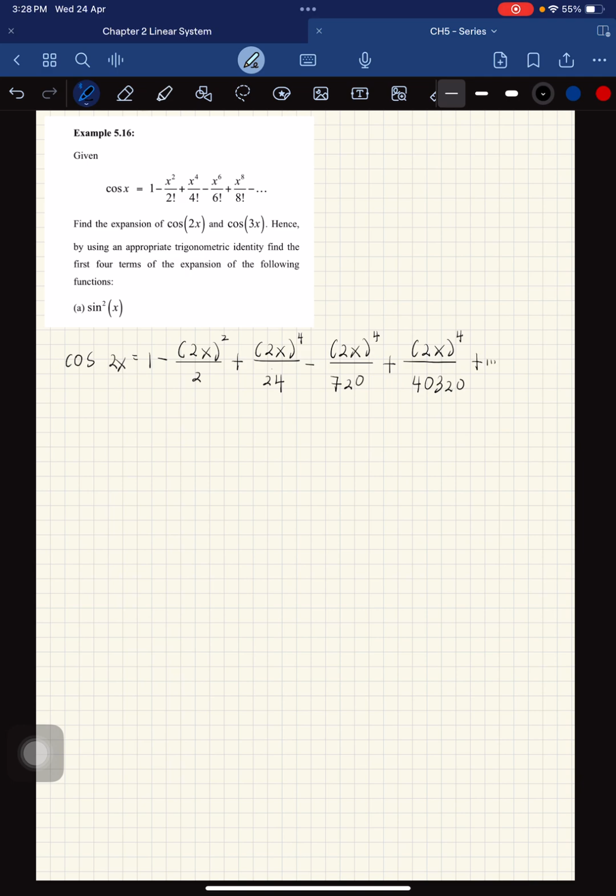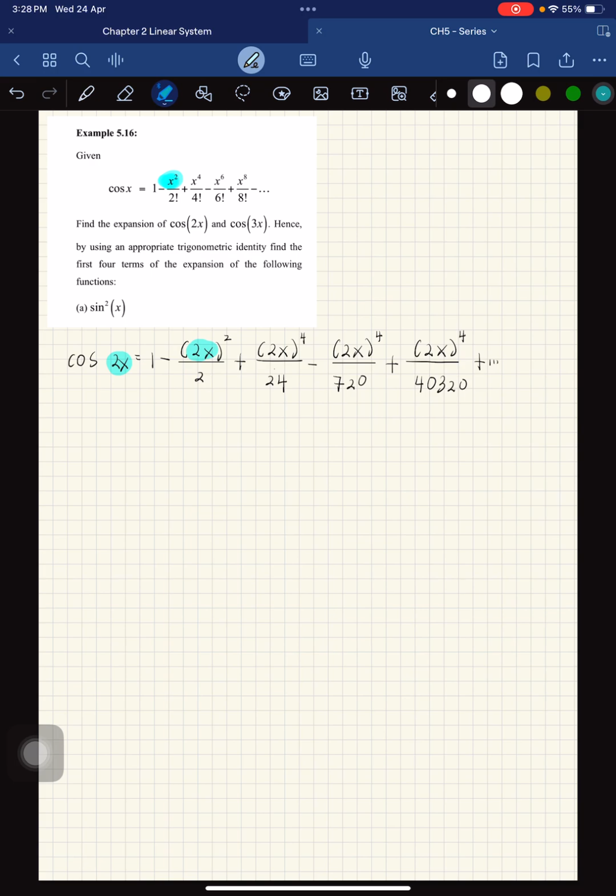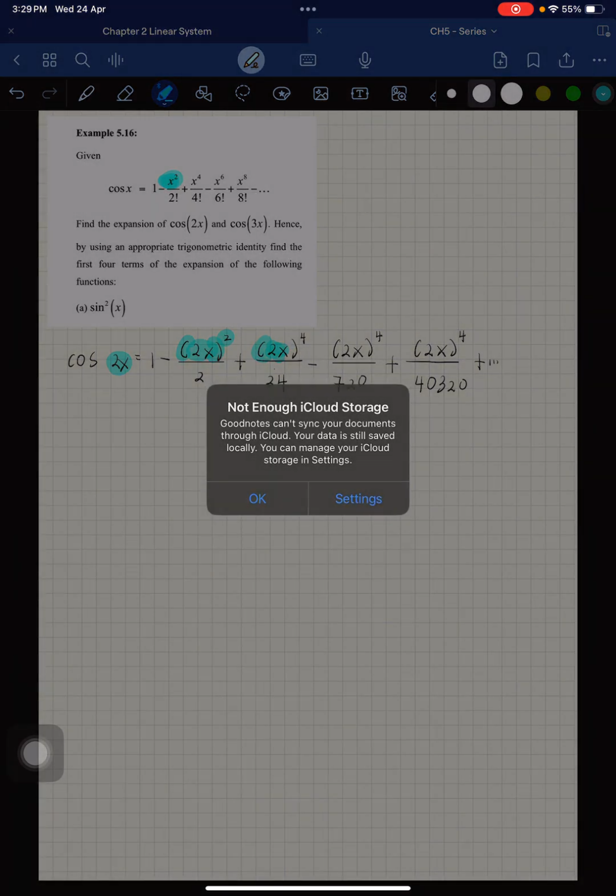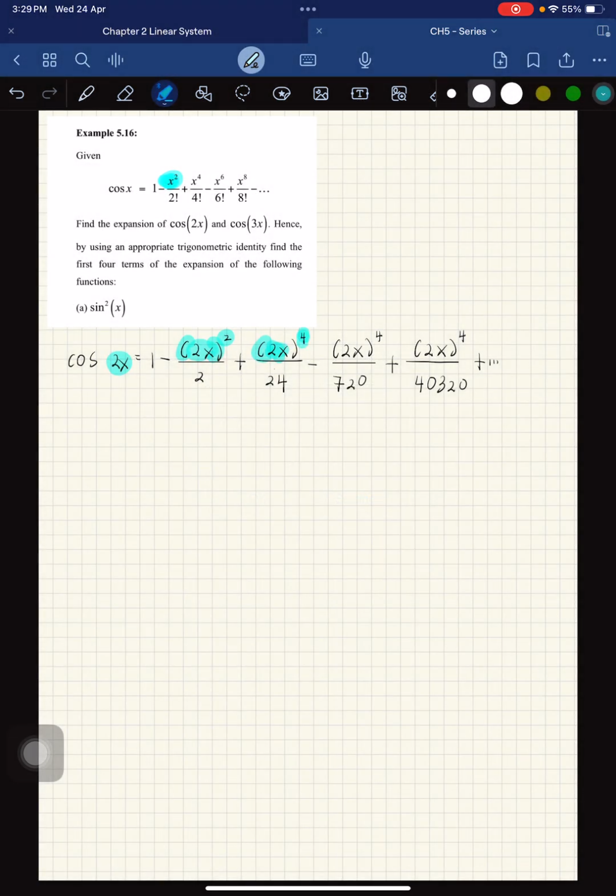Please remember, it's not only x that you square: this x you change to 2x, so x squared becomes 2x squared, and similarly 2x to the power of 4. It's not only x to the power of 4, but the 2 also you need to raise to the power.